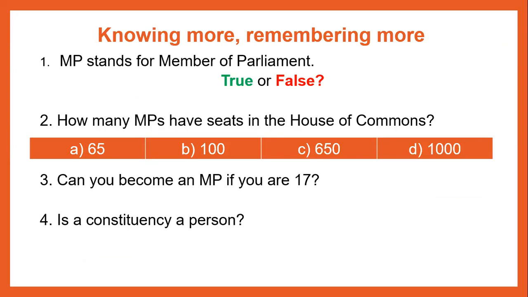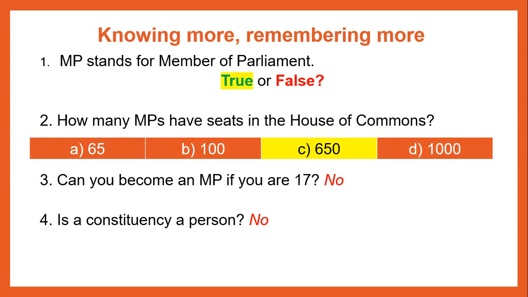Number 1. MP stands for Members of Parliament. True or false? Number 2. How many MPs have seats in the House of Commons? 65, 100, 650, or 1,000? Number 3. Can you become an MP if you are 17? Number 4. Is a constituency a person? Pause here to record your responses, and when you're ready, get on to the next slide.